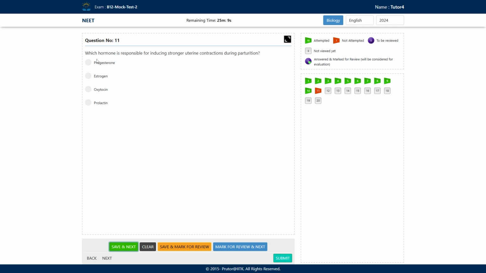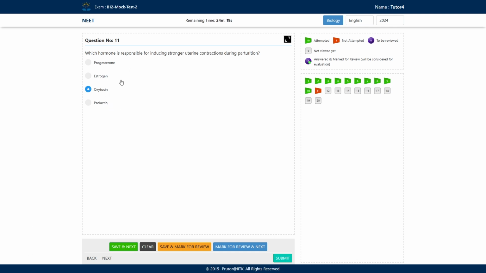Next question, which hormone is responsible for inducing stronger uterine contractions during the parturition? Parturition means childbirth. Okay. So which hormone is involved in inducing the uterine contractions? Uterine contractions are induced in the myometrium. Myometrium is made up of smooth muscles. What are the options? Progesterone, estrogen, oxytocin, and prolactin. The correct answer here will be oxytocin.